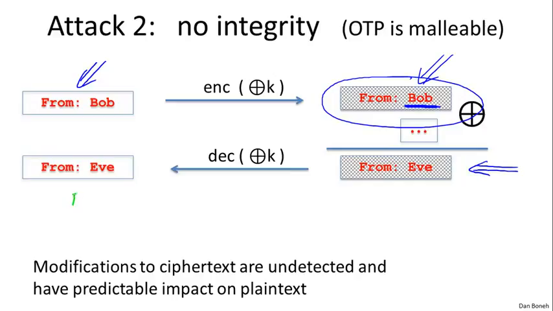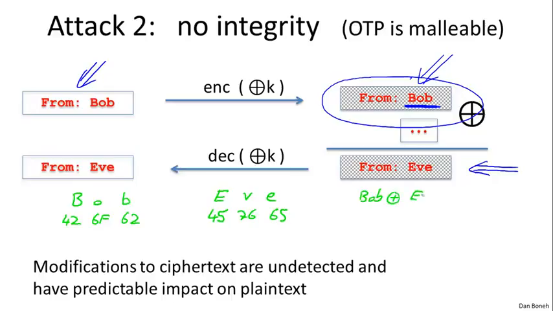So just to be specific, let's look at what these 3 characters need to be. Let's look at the word Bob, and I'm going to write it in ASCII. Bob in ASCII corresponds to 42 hex, 6F hex, and 62 hex. So little b is encoded as 62, little o is encoded as 6F. The word Eve is encoded as 45 hex, 76 hex, and 65 hex. Now when I XOR these 2 words, I'm literally going to XOR them as bit strings.